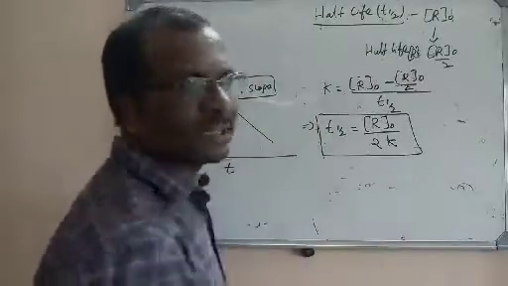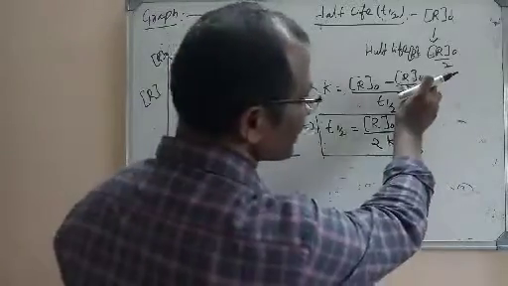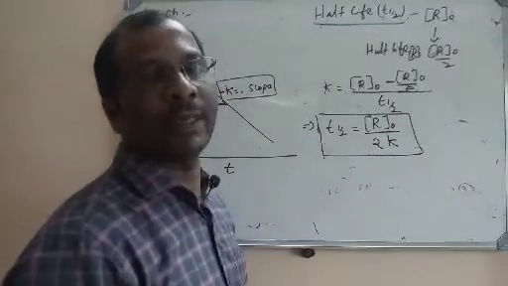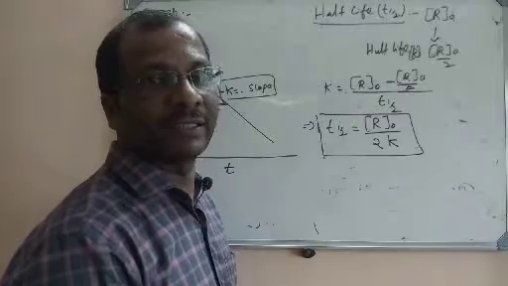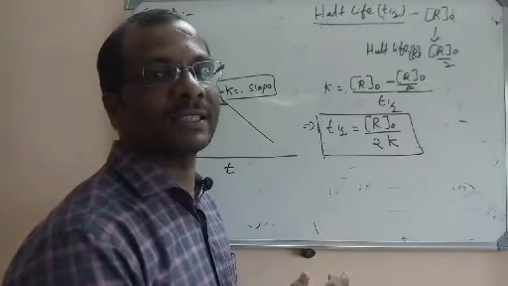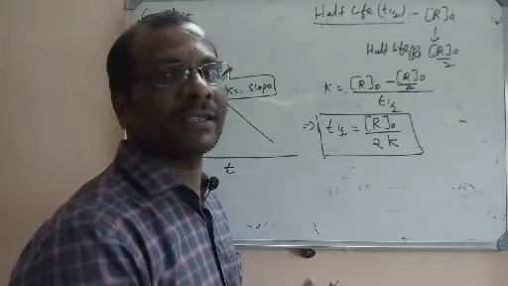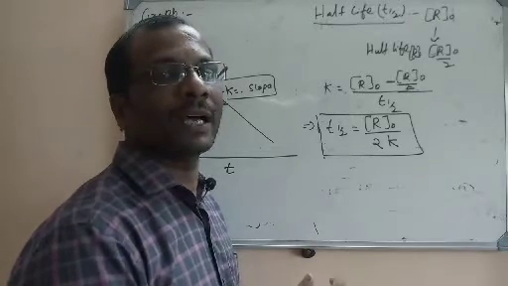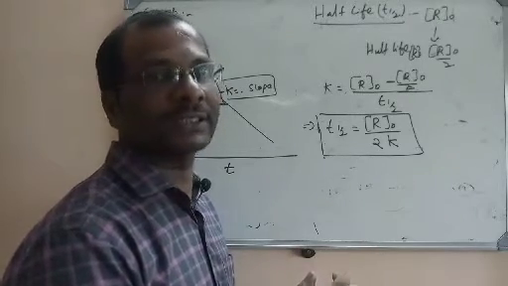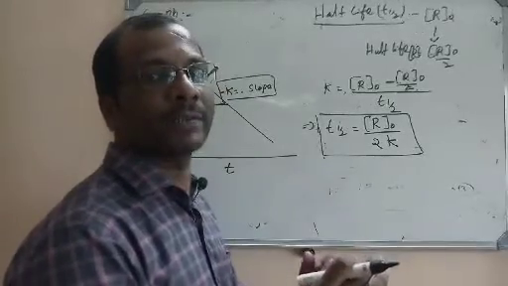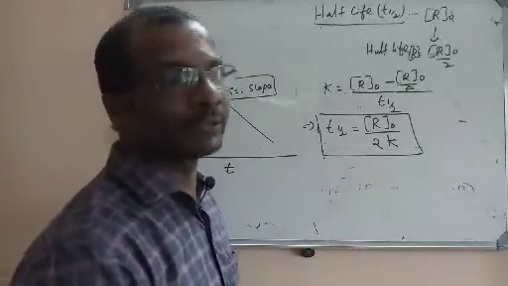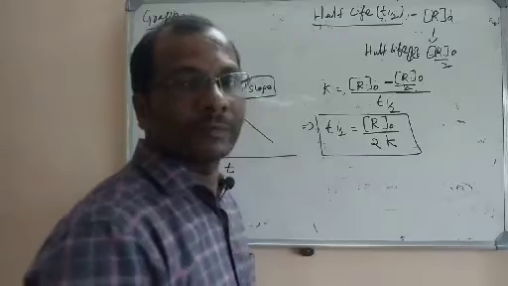It is the derivation. Simply, wherever R is there, we have to put R0 by 2. R0 is the initial concentration. R means concentration after t time. So what is the concentration after half-life? Half of the initial concentration, that is R0 by 2. So we have to replace R with R0 by 2, and we will get simply the half-life.